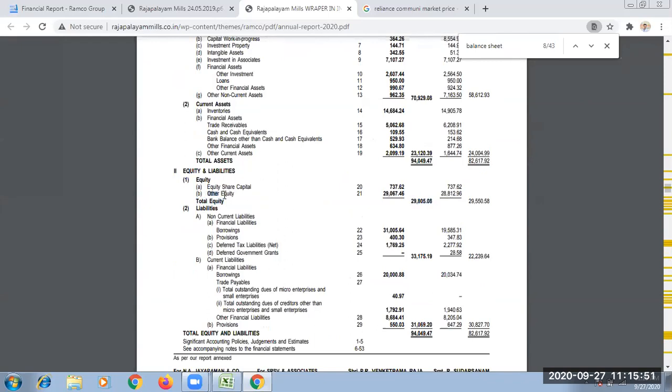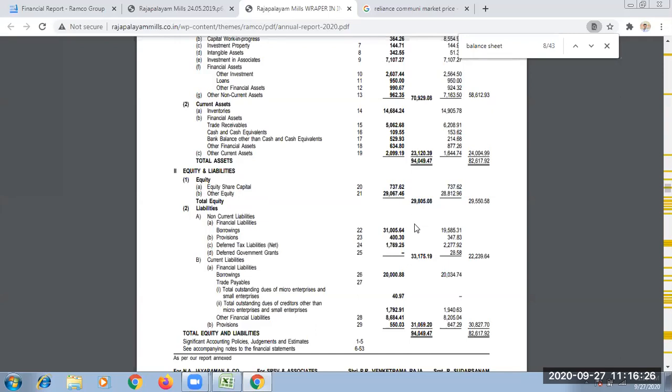If you go to this other equity, note number 21, you will have the reserves and surplus, profit and loss account, and how they arrived at this amount. So please don't take this. 29,805.08 lakhs is your equity shareholders fund. Suppose in point C, preference share capital is there. At that time, we add that also for total capital. If you want only equity shareholder fund, only take this.